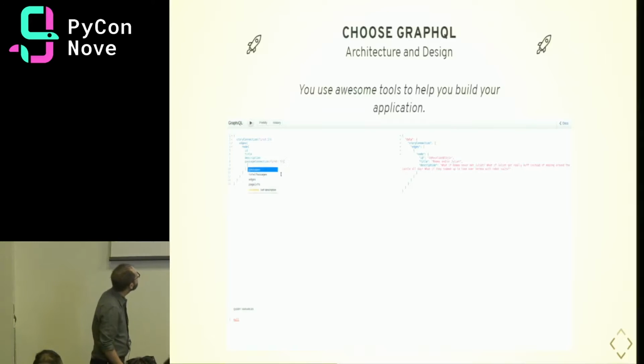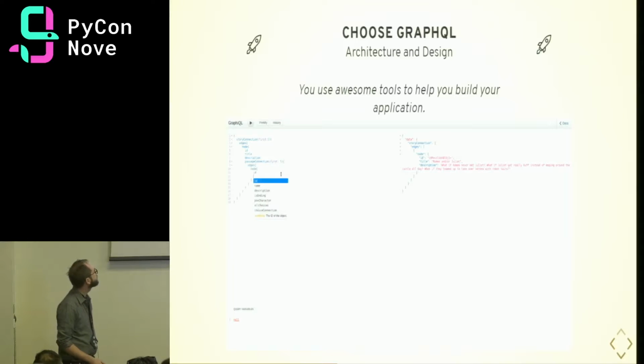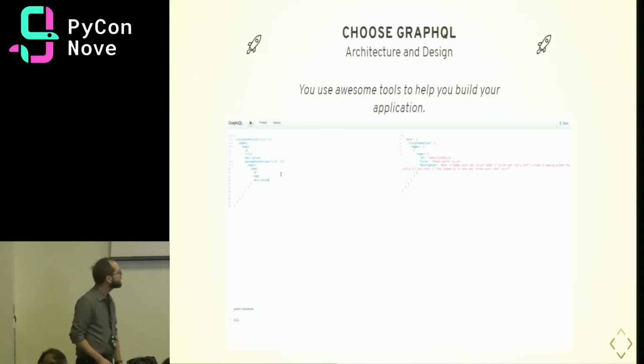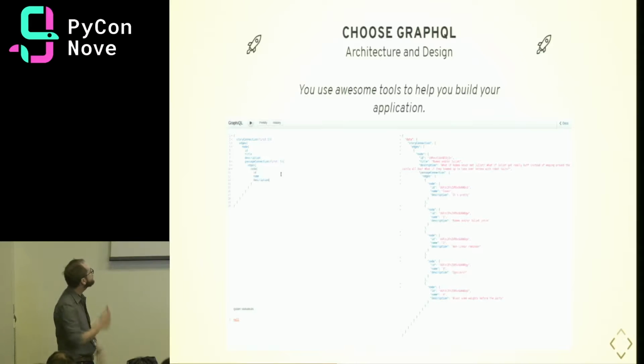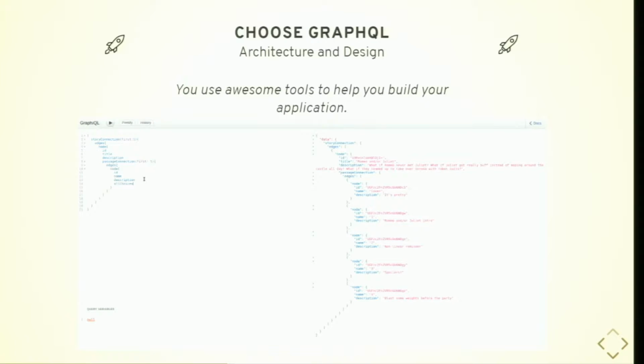So it says, what if Romeo never met Juliet? What if Juliet got really buff instead of moping around the castle all day? What if they teamed up to take over Verona with robot suits? So that's our description. And we can also get the passages as well. So we have all these initial passages that are available. We're using a relay connection, which is a method for pagination, and we can get the first 5 passages in the story through that.